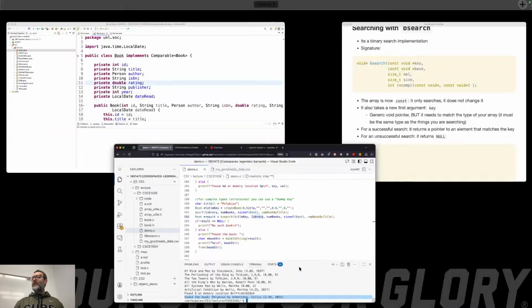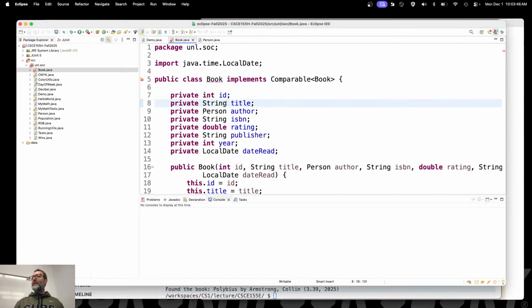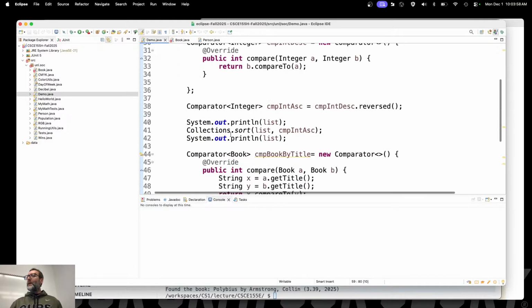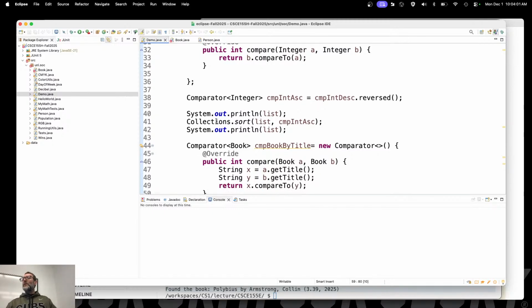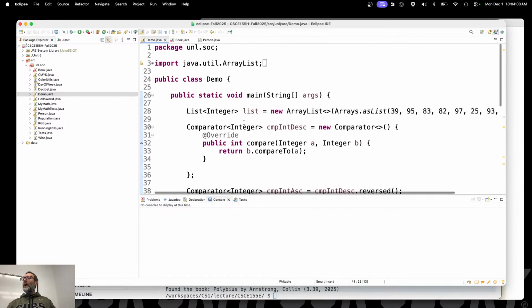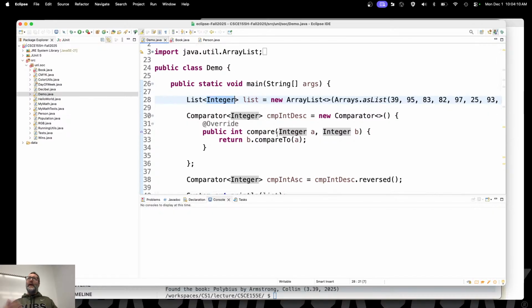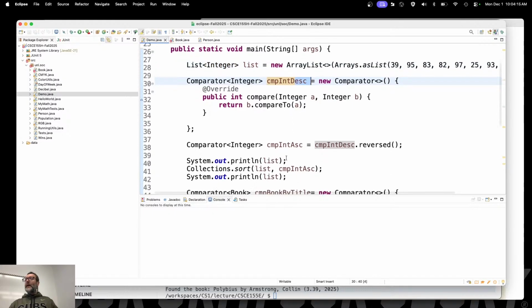No? Then let's look at the same thing in Java over here. Actually, let's do a quick review here in Java of what we were doing. I do have all the code here. All right, so where were we? Oh yeah. Creating comparators. So remember collections.sort. Well, if you've got just a regular old built-in like integers or strings or whatever, then you can use the collections.sort and it'll do it in the natural order. But if you want something to say descending, then you need to create a comparator.